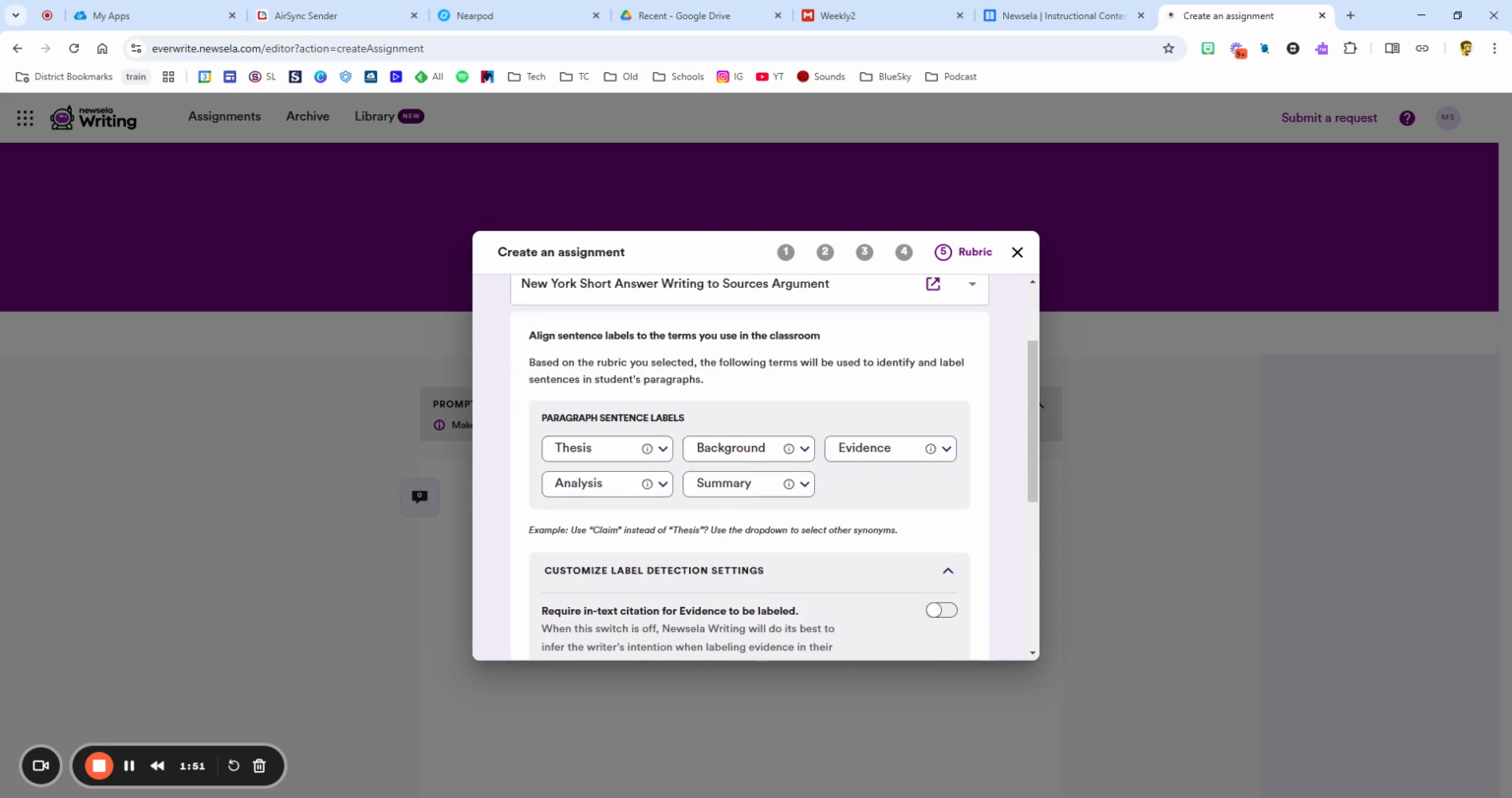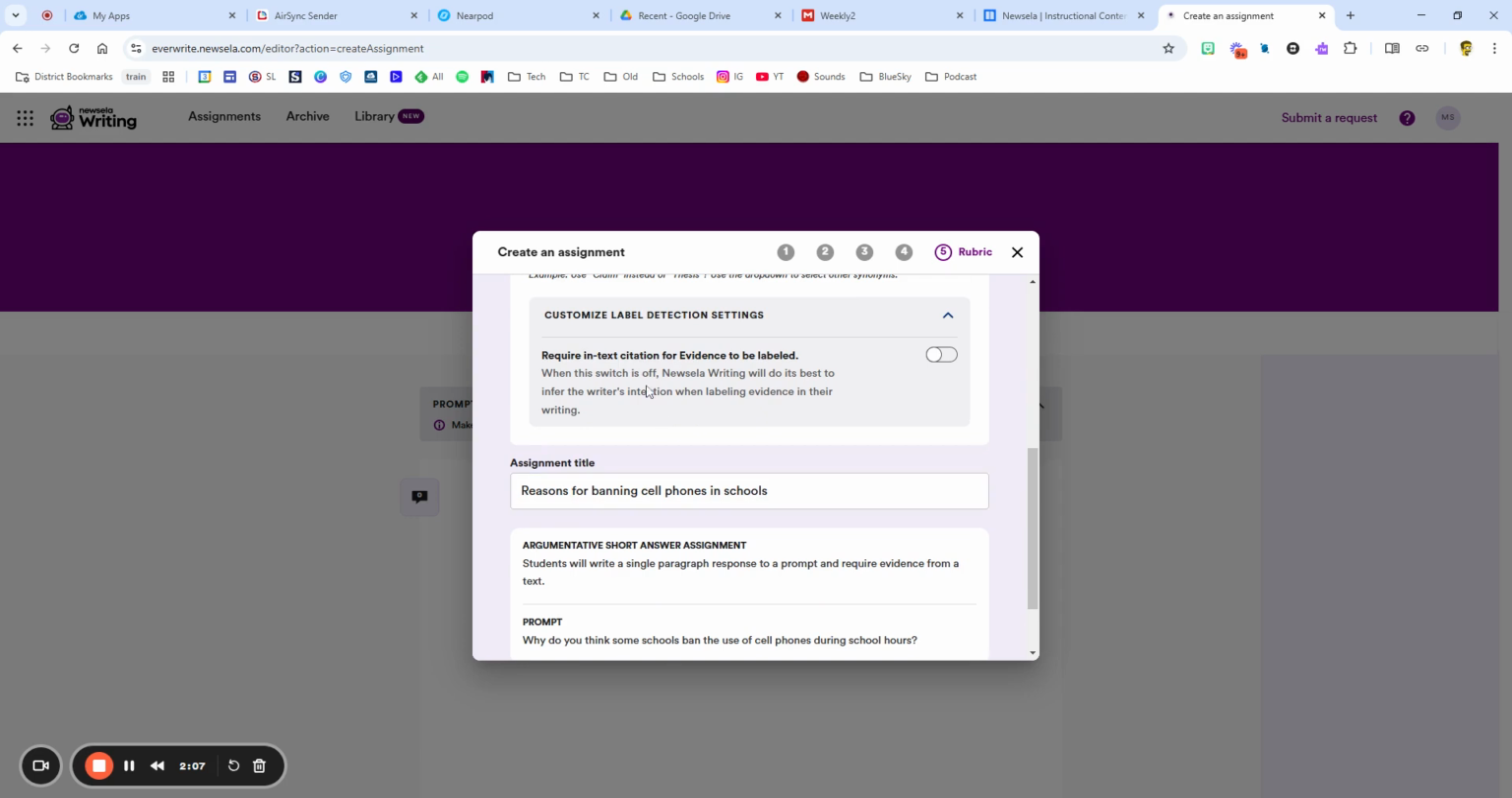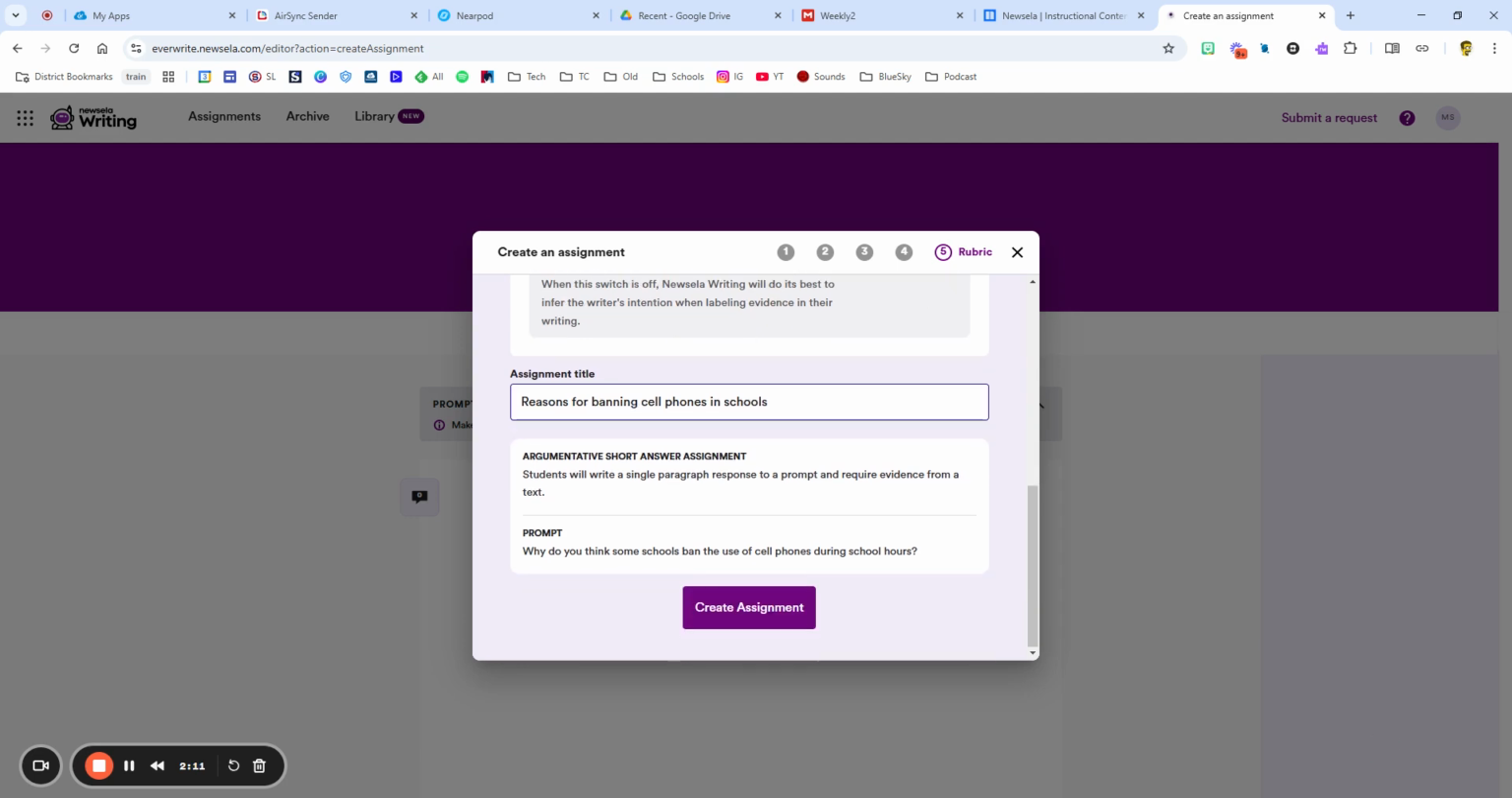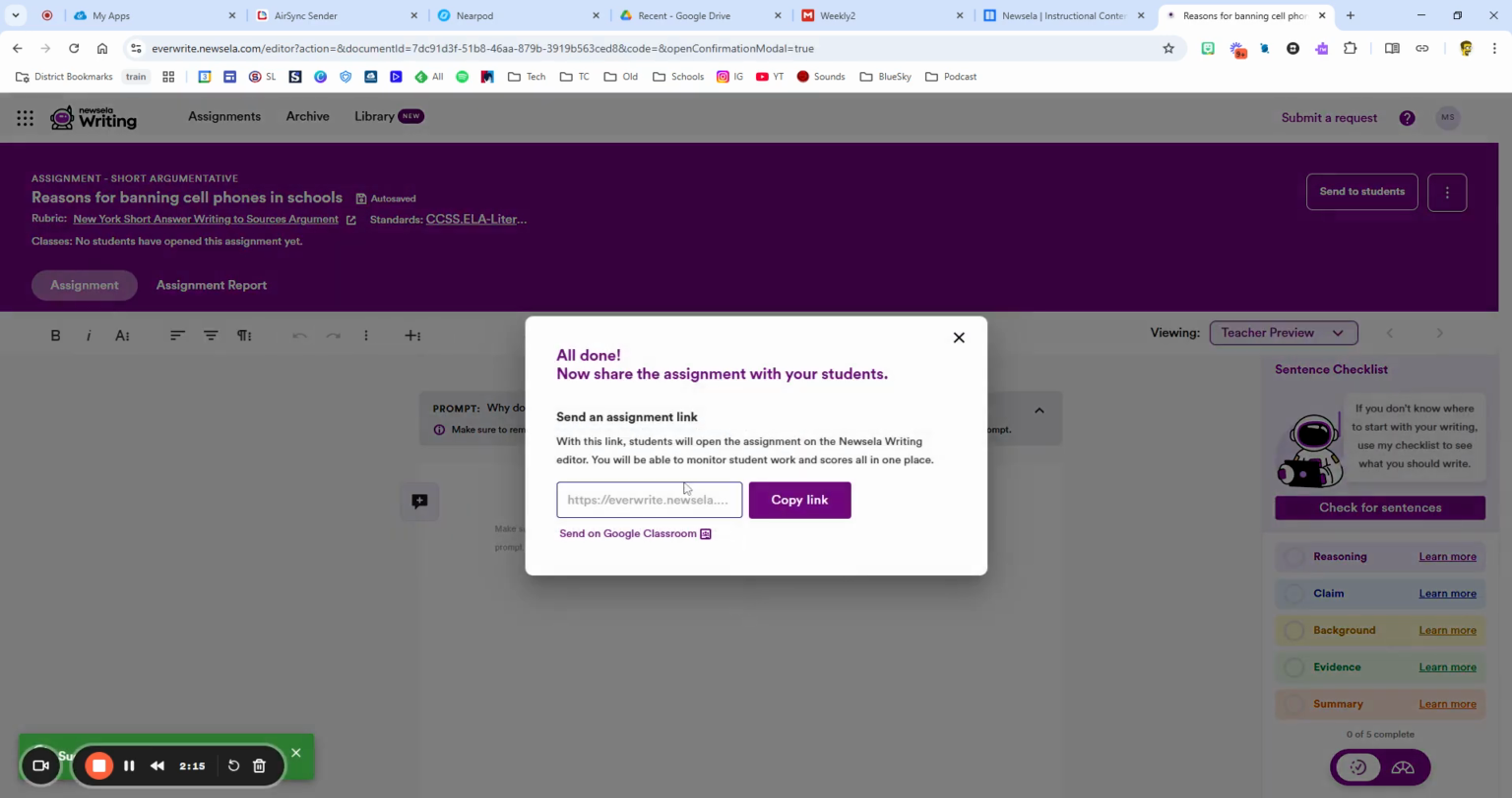Down here where it says sentence labels, you can take a look at what type of terminology we use. So instead of maybe using the word thesis, maybe we use the word claim. Maybe we use the word evidence. And in Schenectady, I generally use the word reasoning. So now we have claim, evidence, and reasoning, and then a summary. And what you can do is you can actually require in-text citation, banning cell phones, etc. And what I'm going to do is create the assignment right here.